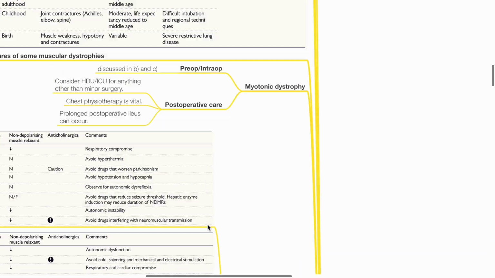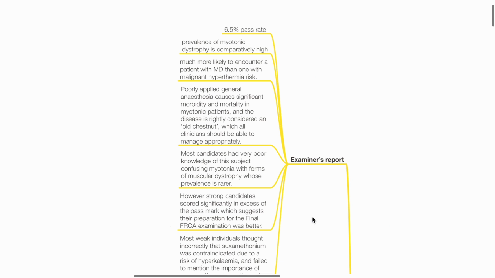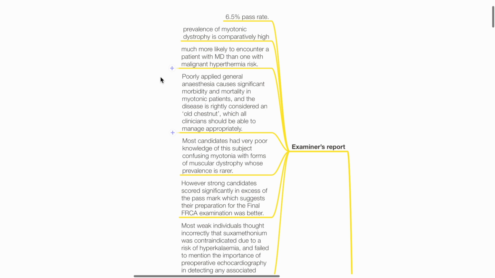Additional information. Examiner's report: 6.5% pass rate for this question. Prevalence of MD is comparatively high. We are much more likely to encounter MD than malignant hyperthermia. Poorly applied GA causes significant morbidity and mortality.